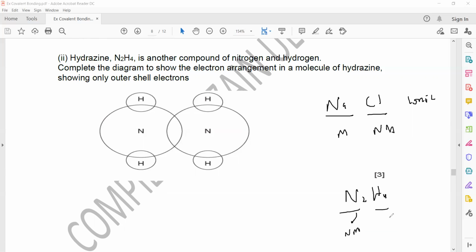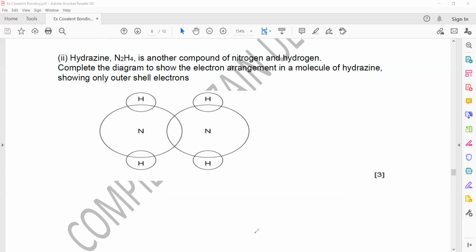Hydrogen is a non-metal. So when two non-metals are there, they will have sharing, or covalent structures. And in this example, you can simply identify it's definitely covalent because the circles are overlapping each other. Is it clear? How to identify whether it's an ionic or a covalent structure.